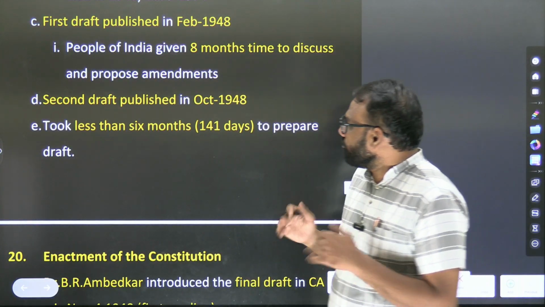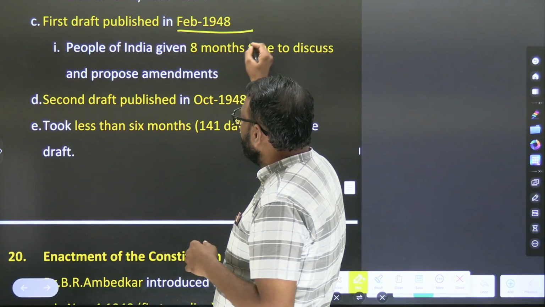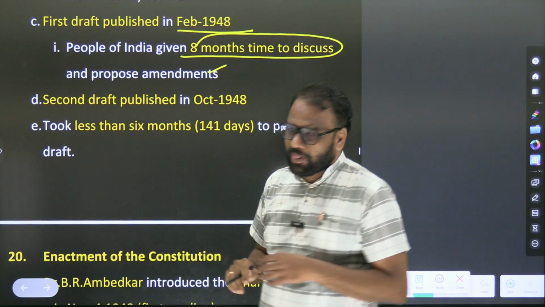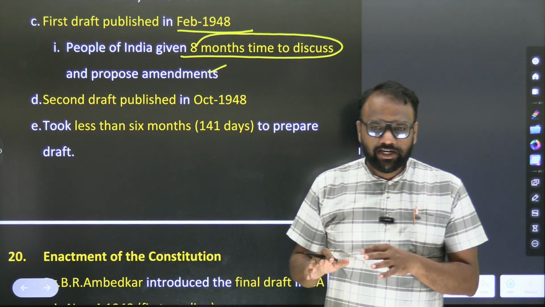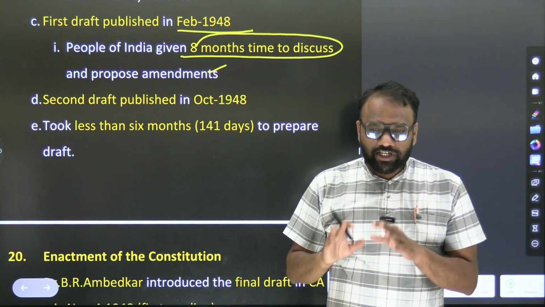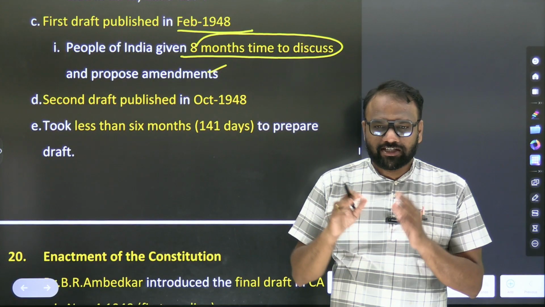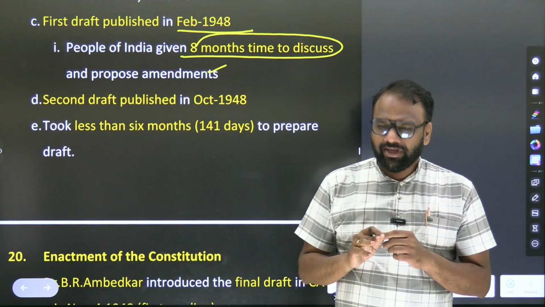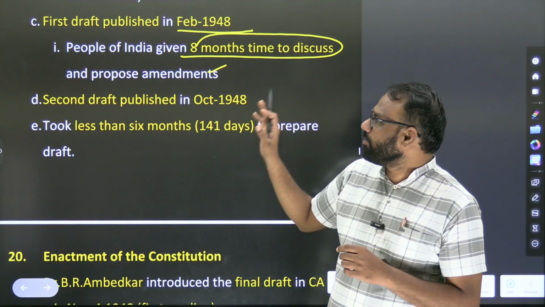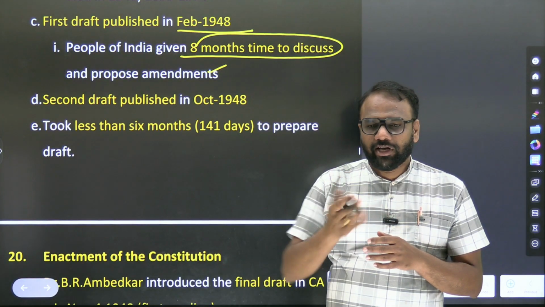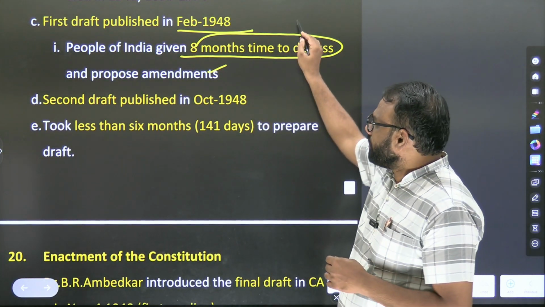The first draft was published in 1948. People of India were given 8 months to discuss and propose amendments. Whenever a law is passed in India, even today, they generally publish it in the Gazette, so that the people of India can discuss and comment on the same. Similarly, the first draft was published in February 1948, so that the people of this country could study the draft and give their recommendations. But from exam point of view, it is not important.